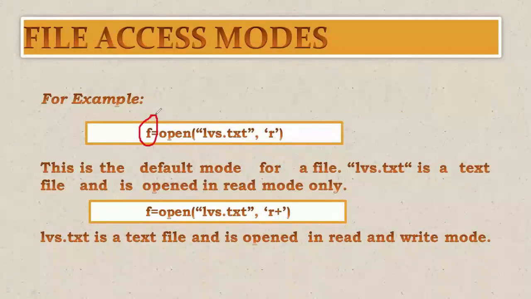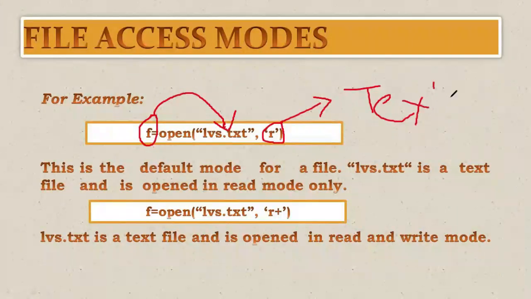This is just a representation of a variable which is representing one file, and the name of the file is lvs.txt. When I am writing here r, that means I am instructing the compiler that lvs.txt is basically a text file.